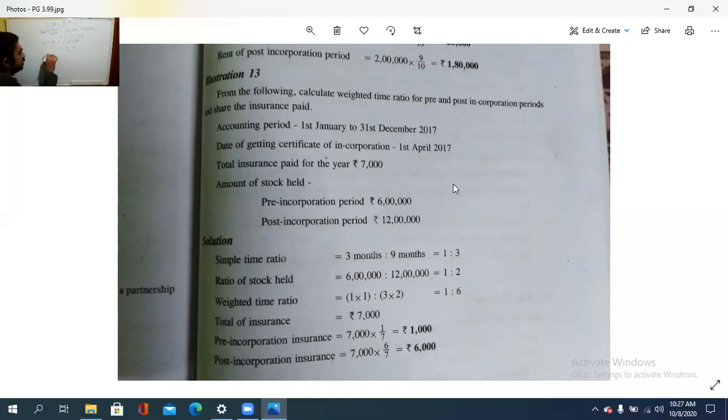So how much is the insurance amount? 7,000. The pre-period is 7,000 into 1/7, so 1,000. And the post period is 7,000 into 6/7, so it is 6,000. 1,000 and 6,000. In this way, we are calculating the profit prior to incorporation, the amounts before and after, before the registration and after the registration.